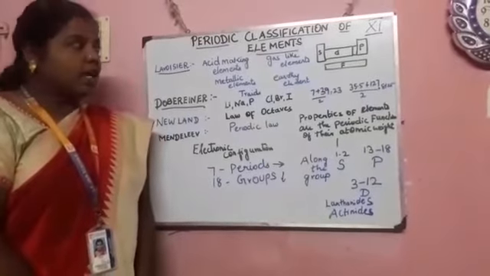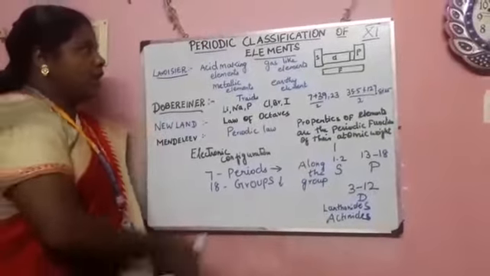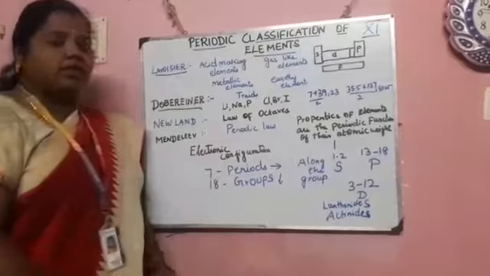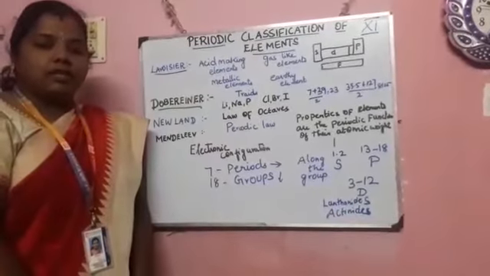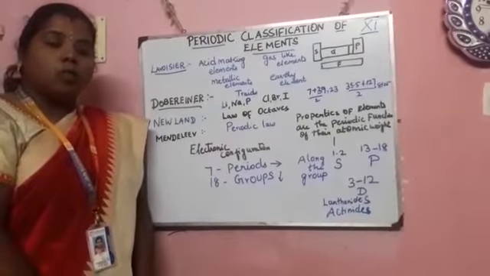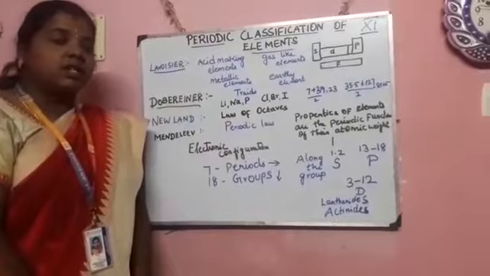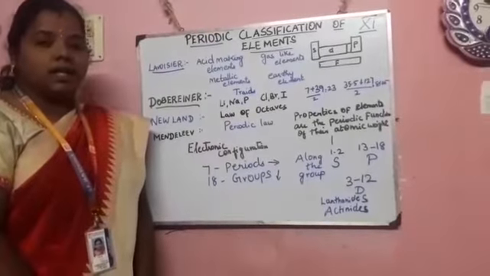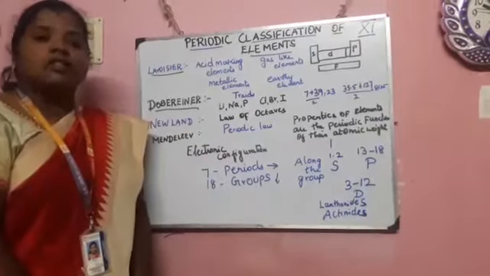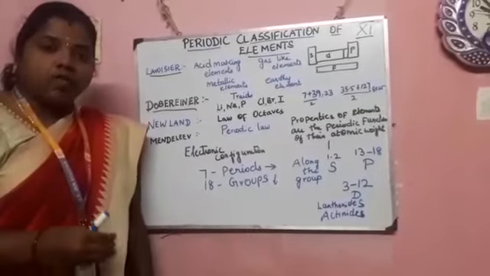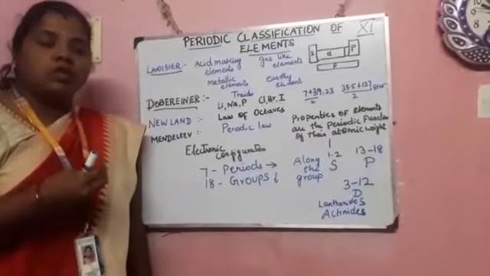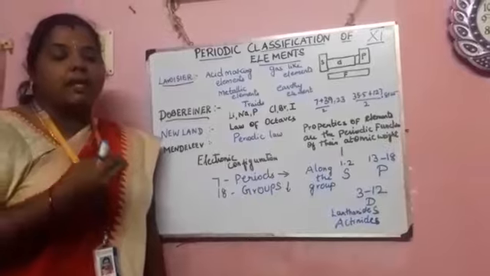Today, for the 11th standard, I am going to explain the topic: periodic classification of elements. In the periodic classification, we have more than 100 elements, that means nearly 118 elements. So how can we arrange those elements? Based on the same chemical properties and the same physical properties, we have arranged them.